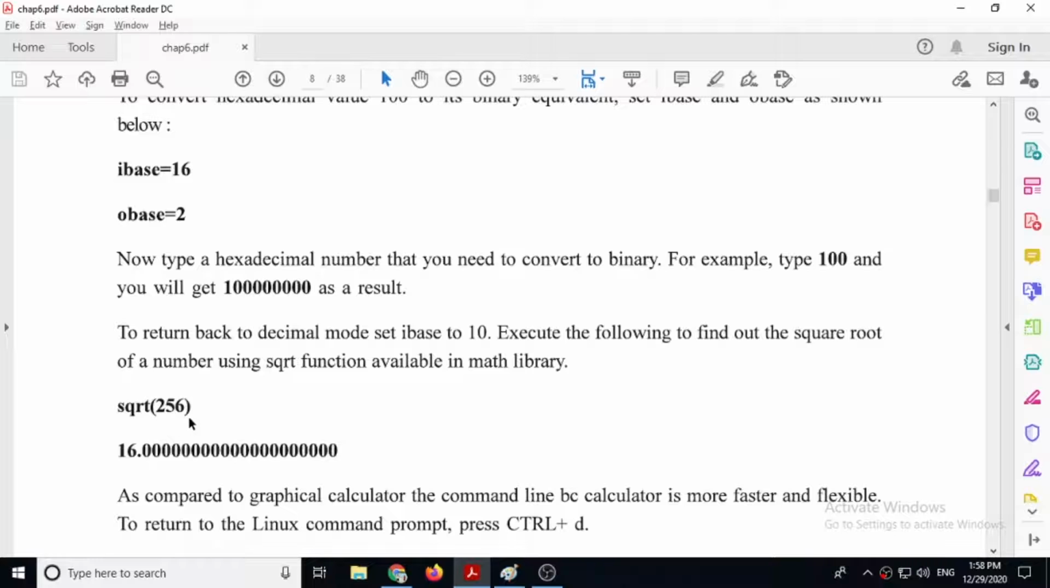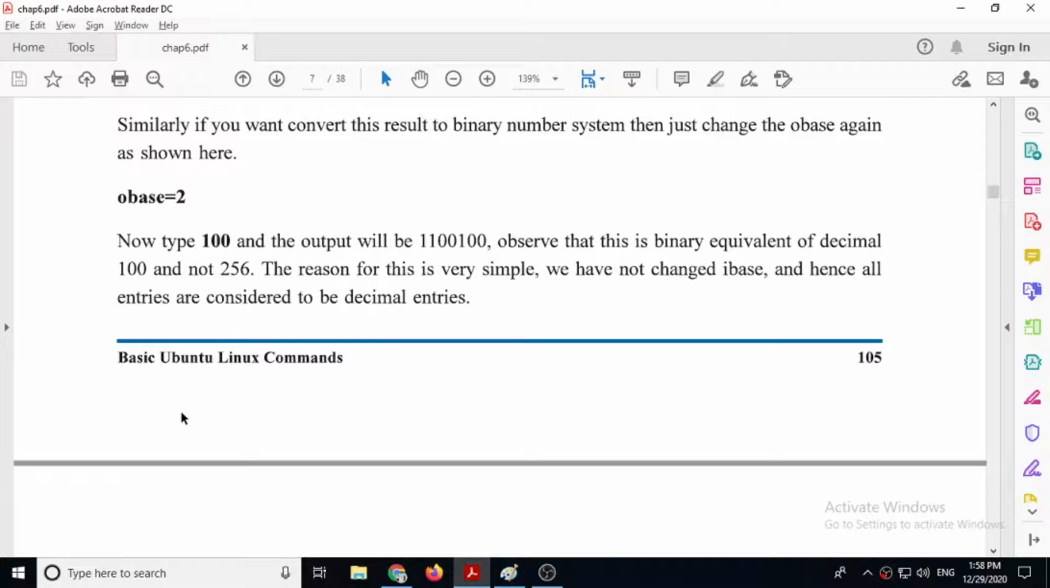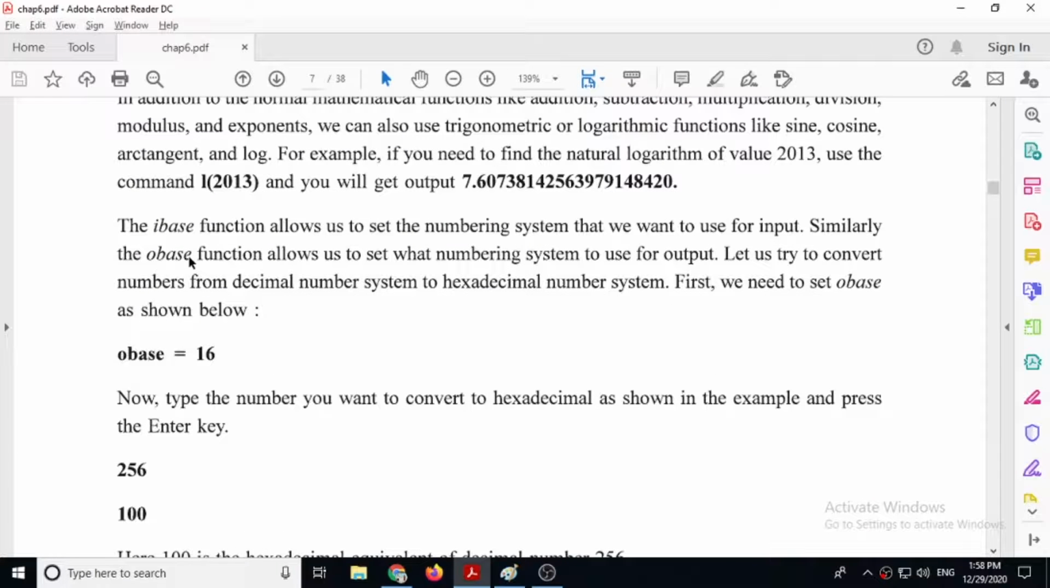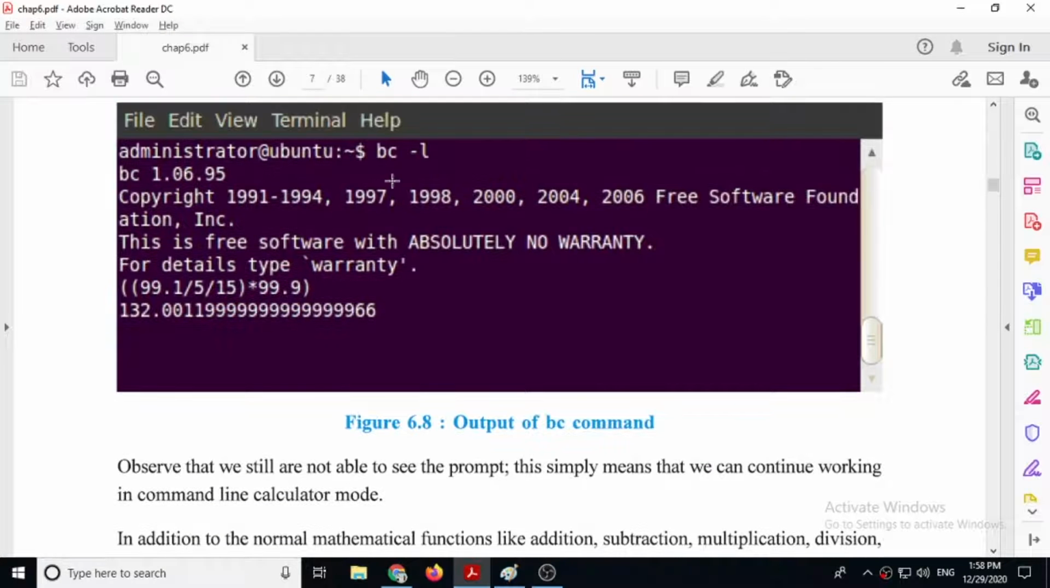Next is the sqrt function. It will find out the square root of a given number. So all these functions, sqrt, obase, ibase, then the L function, all these functions work if you have started the standard math library. It means if you have given BC minus L.